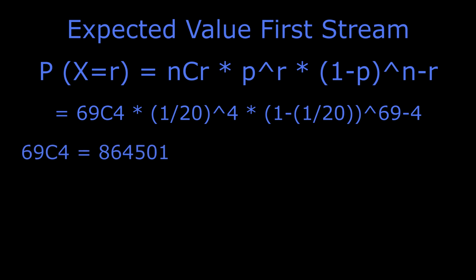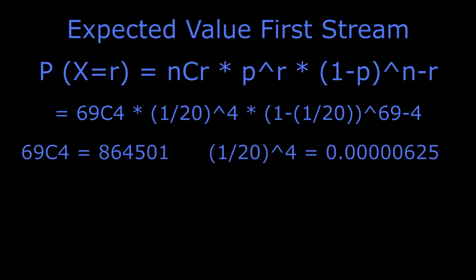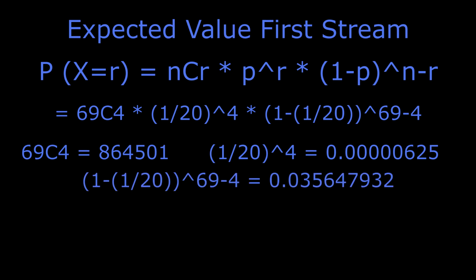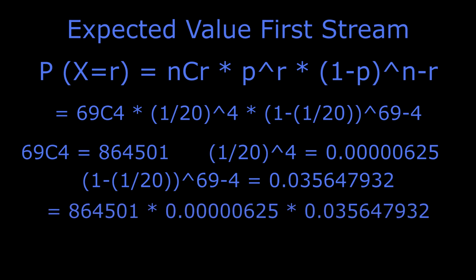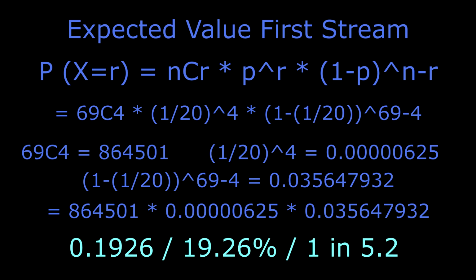69 choose 4 becomes 864,501. (1 divided by 20) to the power of 4 becomes 0.0000625. (1 minus 1 divided by 20) to the power of 65 becomes 0.035647932. And when we multiply all these numbers together, we get 0.1926 or 19.26%, or a 1 in 5.2 chance. Not bad. So again, this is not Dream, this is just a number close to the expected value.